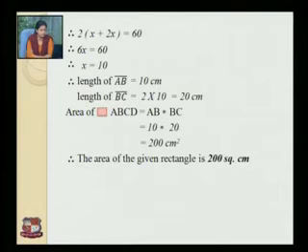Therefore 6x is equal to 60, and therefore x is equal to 10. Therefore the length of AB is equal to 10 centimeters and the length of BC, which is twice AB, that is 2 into 10, is equal to 20 centimeters. Now we know that the area of rectangle ABCD is equal to AB into BC, that is equal to 10 into 20, it gives 200 centimeter square. So the area of the given rectangle is 200 square centimeters.